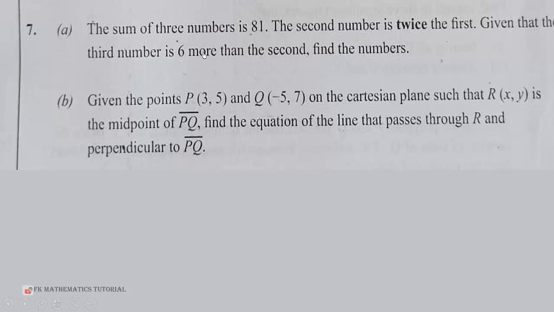The sum of three numbers is 81. The second number is twice the first.